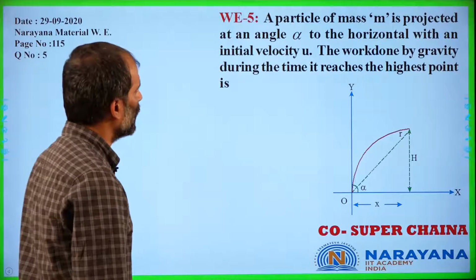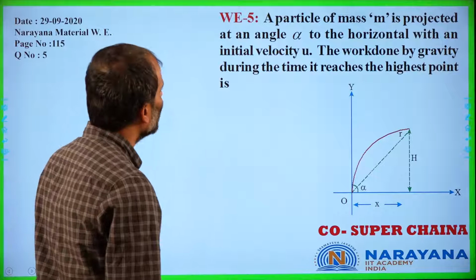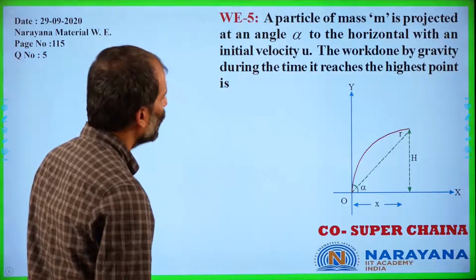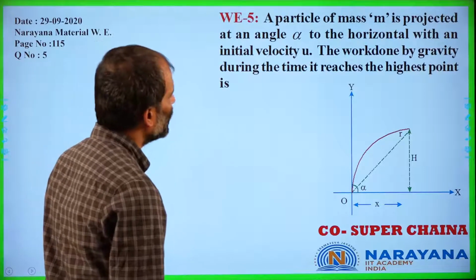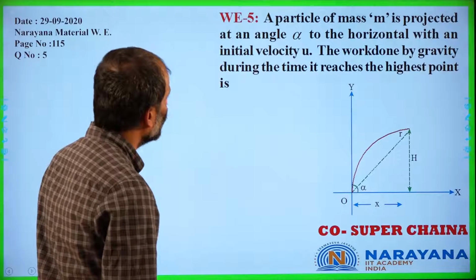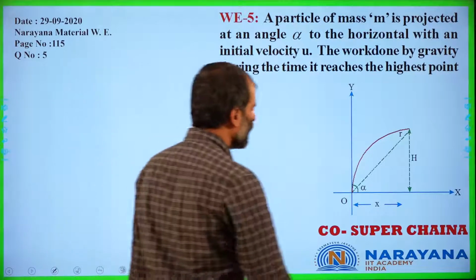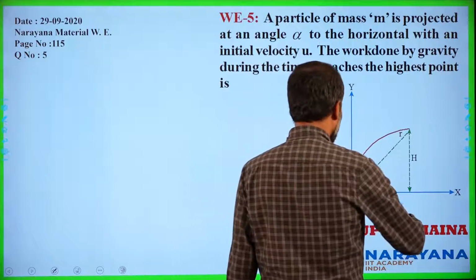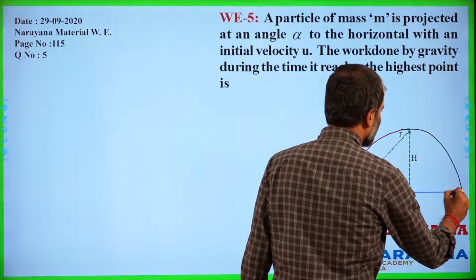In this it is given that a particle of mass m is projected at an angle theta with the horizontal over here, right, with an initial velocity u. Find the work done by gravity during the time it reaches the highest point. So when it reaches the highest point, when you consider a projectile, definitely it would be reaching like this over here.